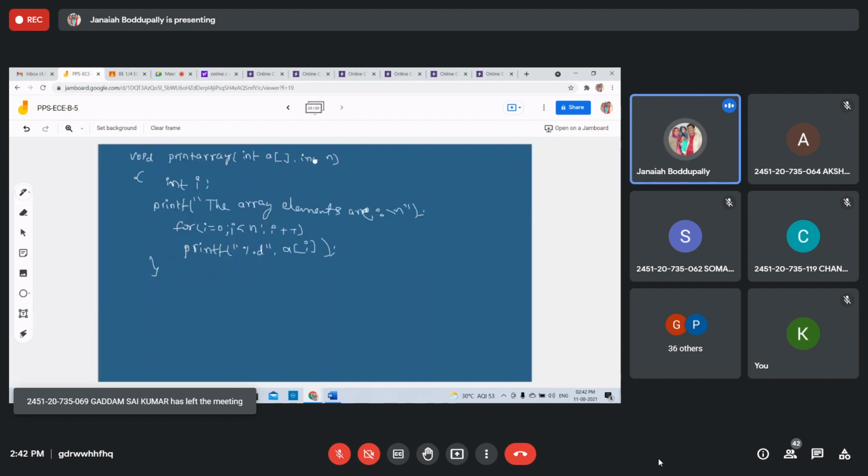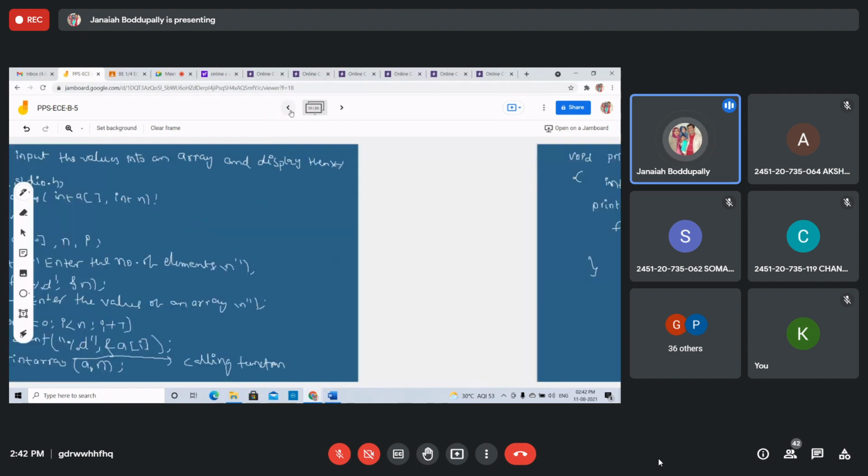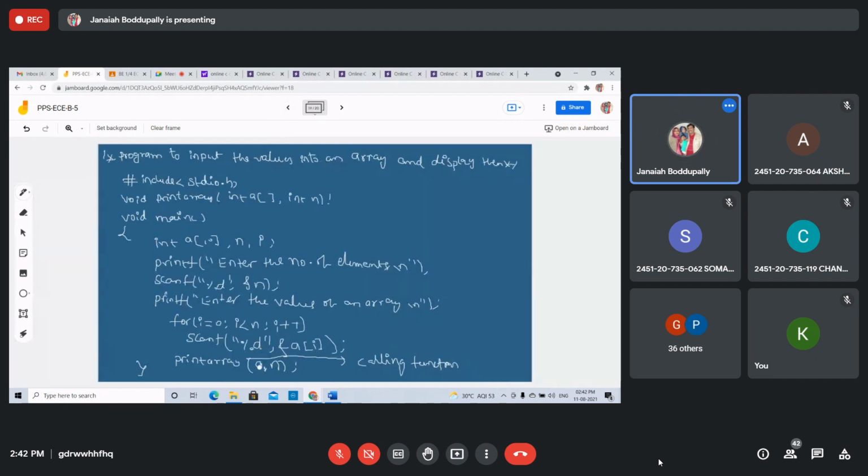Void print array int a. In the declaration and function definition, we need to write the square brackets. In the function call, just pass the entire array as the argument.